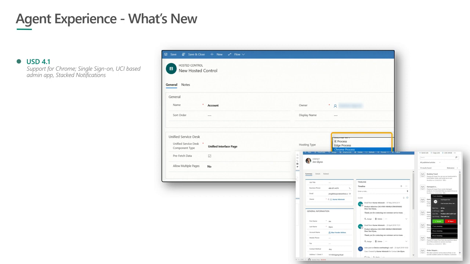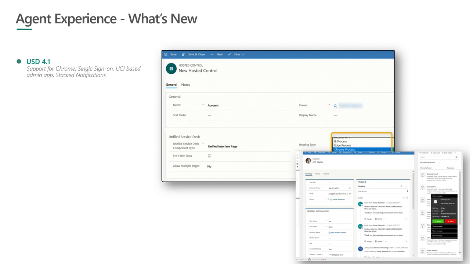So we have single sign-on also enabled in USD. Before this, the agents had to log in to USD first, and then they also had to log in a second time onto Dynamics 365. So that will no longer be the case. The agents just need to log into USD once, and that will log them to the Dynamics 365 application as well.